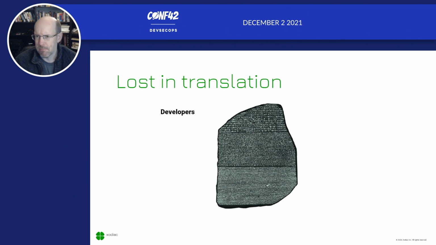So developers, for example, are speaking one language. They're talking about how do we make sure that we don't build the wrong things, that we're able to understand what's happening there. The testing is ensuring that we don't find the wrong things wrong, that we don't waste our time chasing after ghosts, that we've actually got effective quality built into our systems. We've got operations trying to manage and ensuring that we're meeting any external SLAs that we may have, and ensuring that the systems are operating the way that we want them to operate.